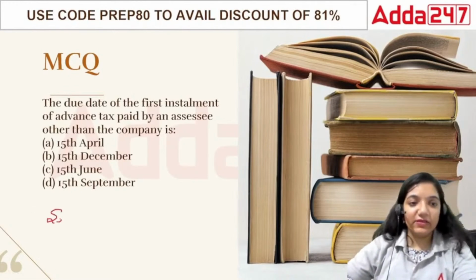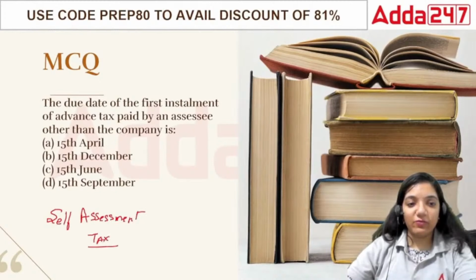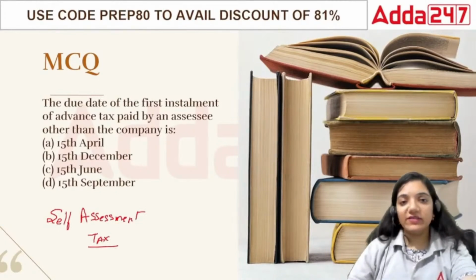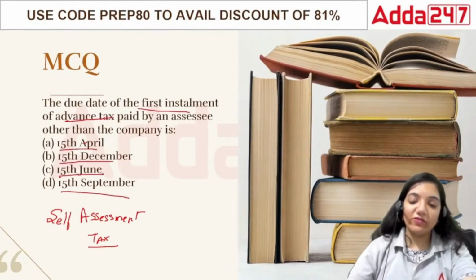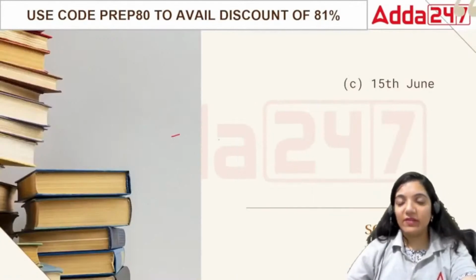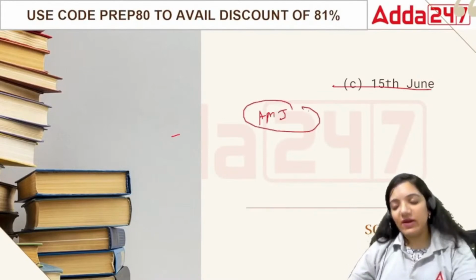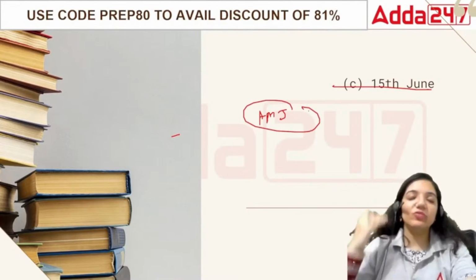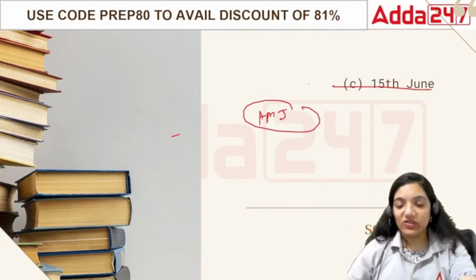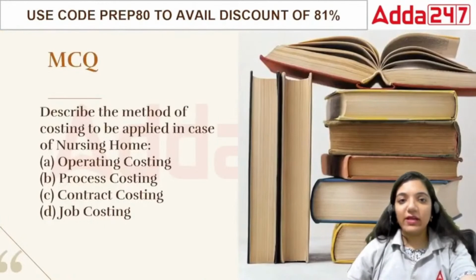But after advance tax, there is self-assessment tax. This is when you find that you still have some amount left to pay. That is called self-assessment tax. The date of the first installment of the advance tax, which was to be paid on 15th of April, 15th of December, 15th of June, or 15th of September. The answer is 15th of June. That means the completion of the first quarter, April, May, and June. But the last installment has to be paid before 31st of March. That's the rule.